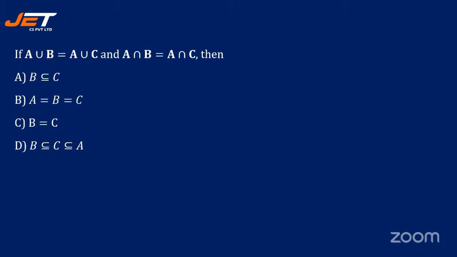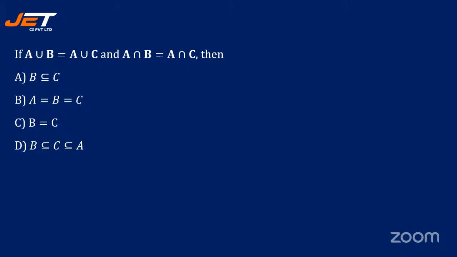If A union B is equal to A union C and A intersection B is equal to A intersection C, then B is a subset of C; A is equal to B is equal to C; B is equal to C; B is a subset equal to C, subset equal to A. All right. So which of the option is right? So you just have to think about this and then give the answers.